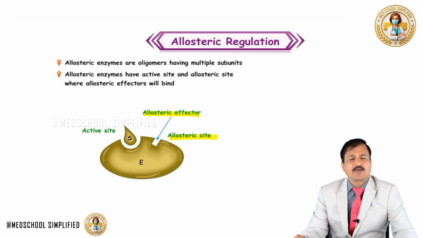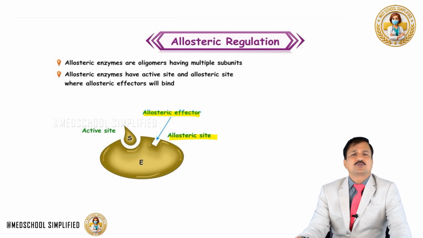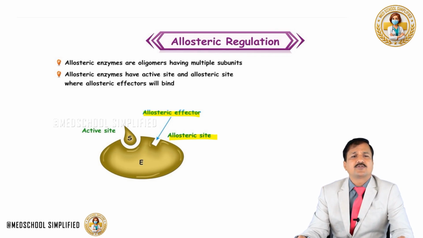This allosteric effector can be positive or it can be negative. So allosteric enzymes have an active site and an allosteric site, where allosteric effectors will go and bind and work positively or negatively depending on what type of allosteric effector it is. Also note that since allosteric enzymes are oligomers, they have multiple subunits.